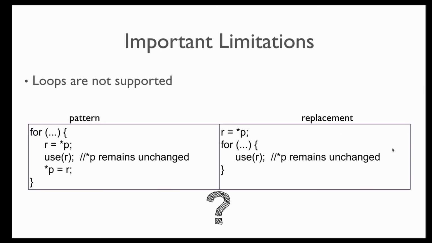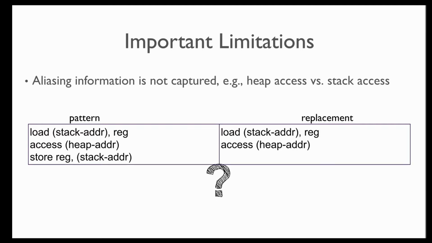But this work on automatic generation of peephole optimizations is nowhere near enough for our proposed goal of replacing a human developed compiler with a superoptimizer based compiler. For example, one of the big limitations of a pattern replacement rule is that it cannot reason about loops. This is an important limitation because loop transformations are the most consequential optimizations for runtime, as any compiler developer would know. Further, aliasing information is not captured in these rules.